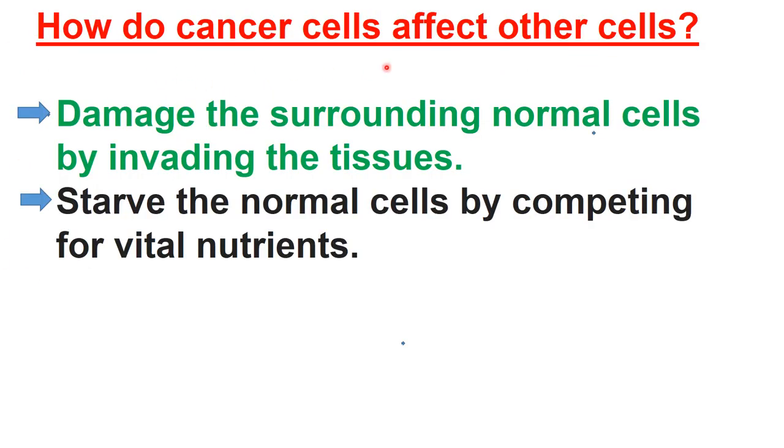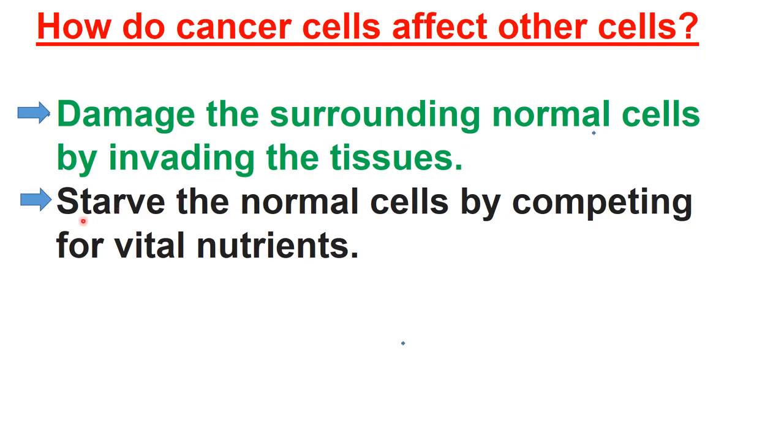Now, how do cancer cells affect other cells? We are saying that cancer cells are abnormal type of cells, okay? Then how are these affecting other normal cells of our body? First thing, because cancer cells invade the surrounding tissues, these will damage the surrounding normal cells by invading the tissues, right?